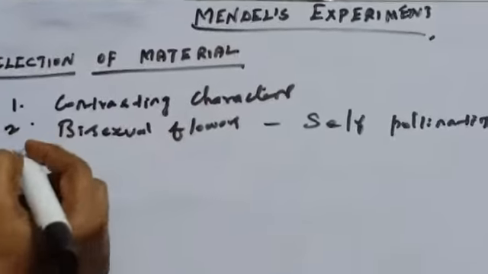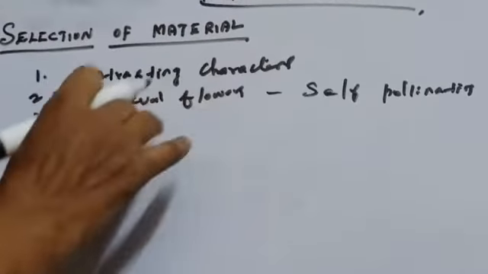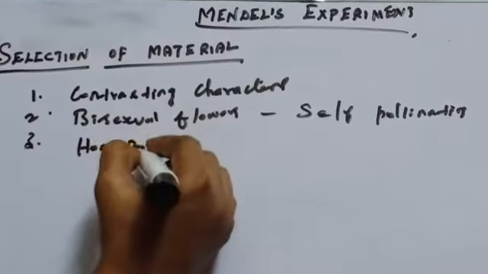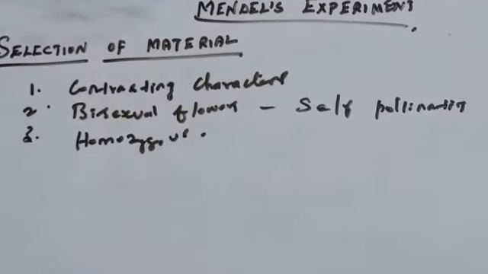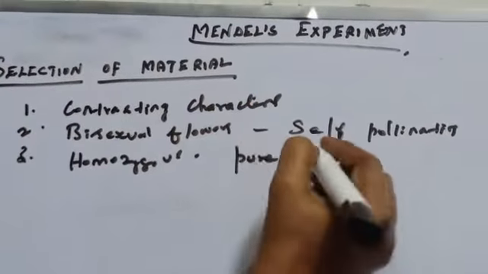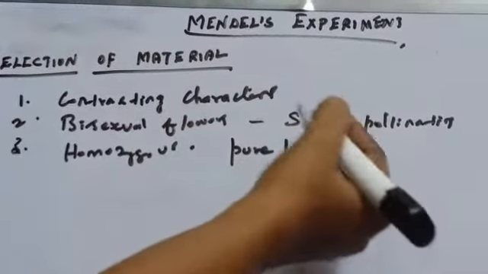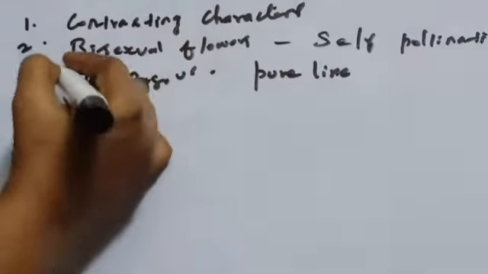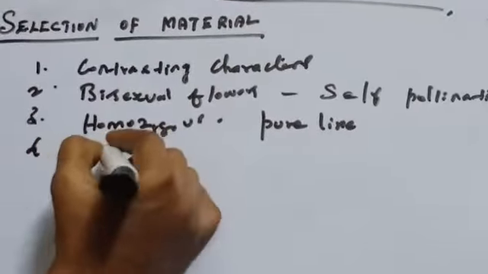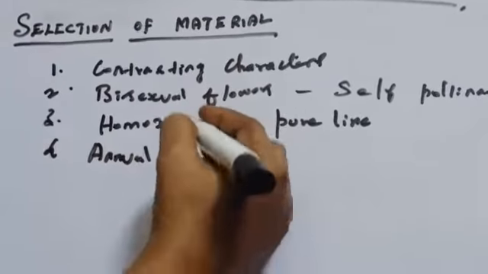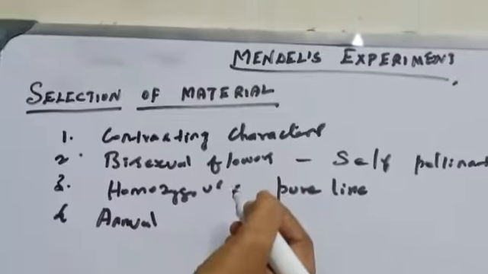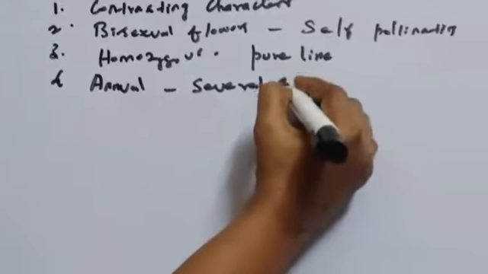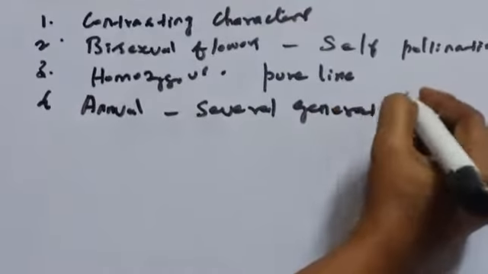The third reason is, because of self-fertilization in garden pea, the plants are homozygous. So it is easy to get what? Pure lines. That is, generation after generation, the same characters are expressed. That is called a pure line. The fourth reason is it is an annual plant with a short life cycle, so it is easy to study several generations within a short time.